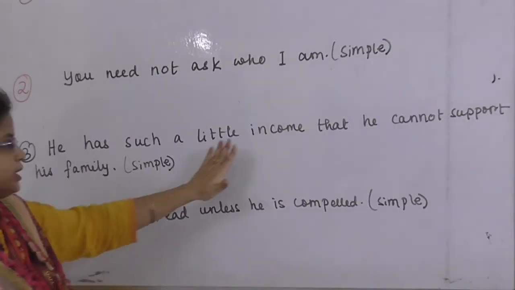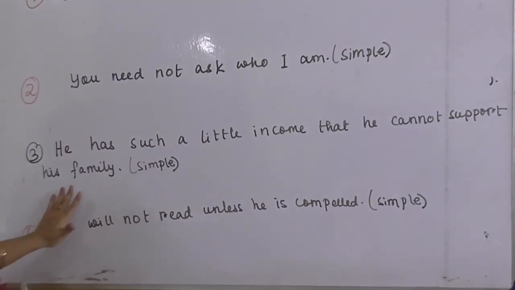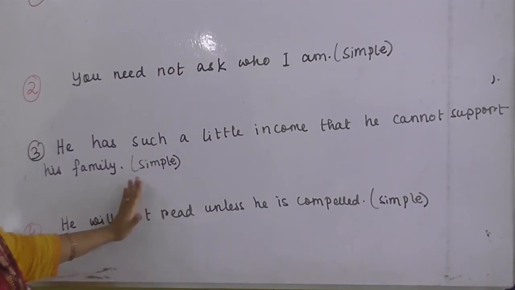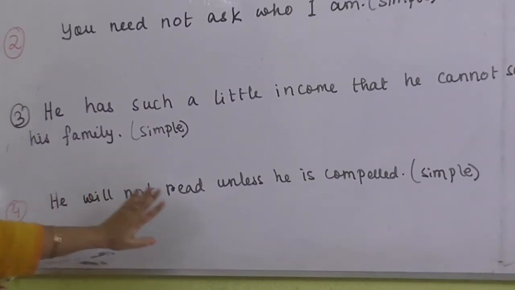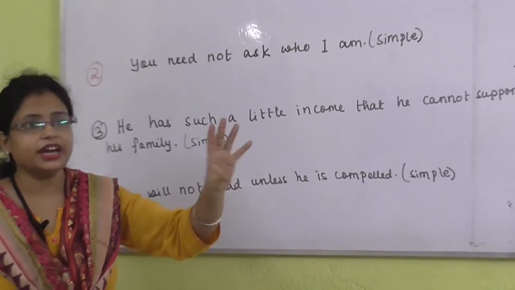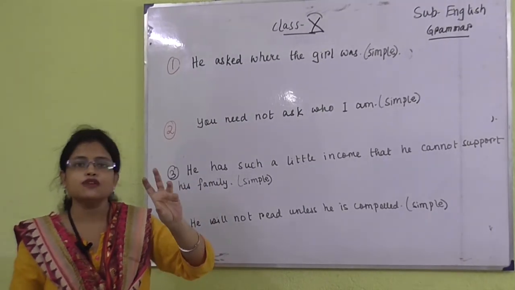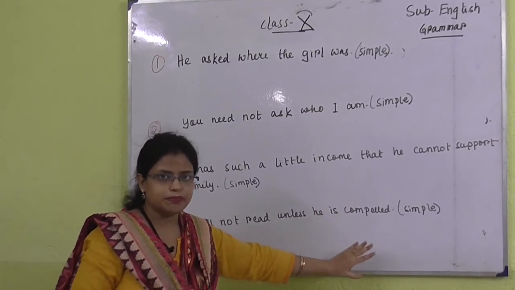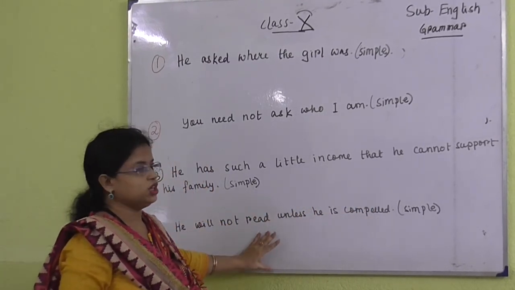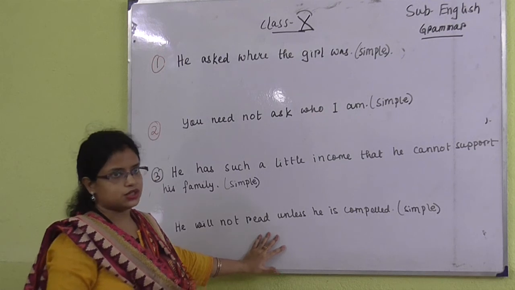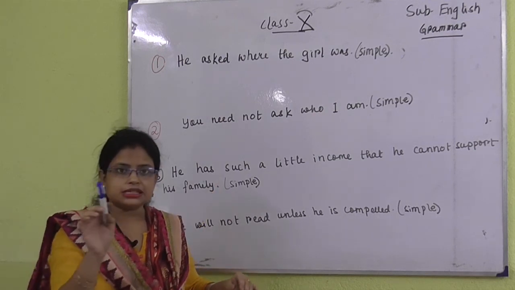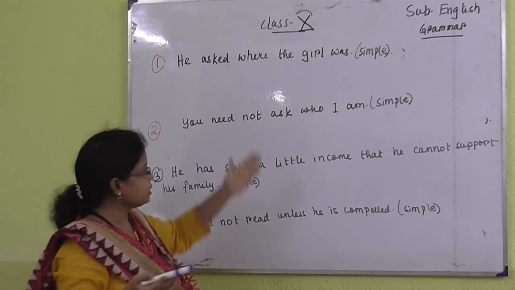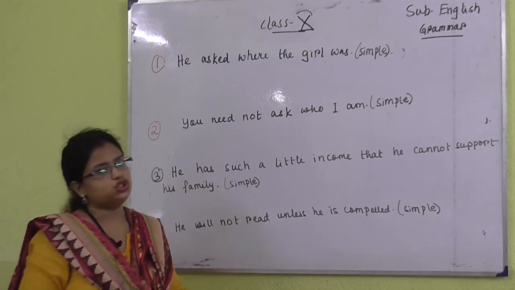Number 3: he has such a little income that he cannot support his family. This one also you have to change into the simple sentence. And number 4: he will not read unless he is compelled. What is the meaning of compelled? It means forced. So, he will not read unless he is compelled. You have to change this into the simple sentence too. So write the answers in the comment section and I will check them.